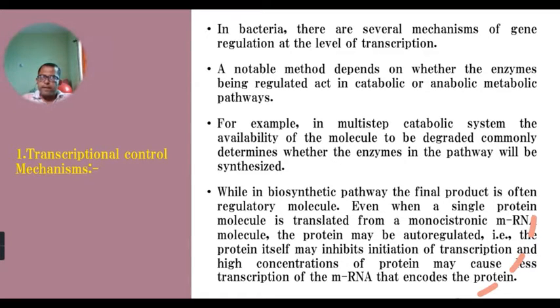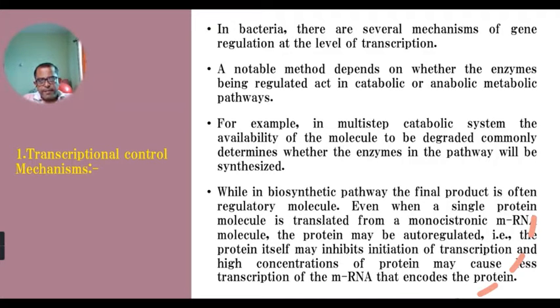For example, in a multi-step catabolic system, the availability of the molecule to be degraded commonly determines whether the enzymes in the pathway will be synthesized. We can simply take the example of the EMP pathway, which is started by glucose. Glucose is the substrate for that pathway.